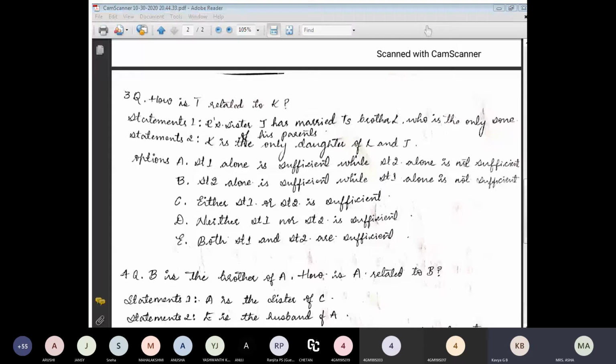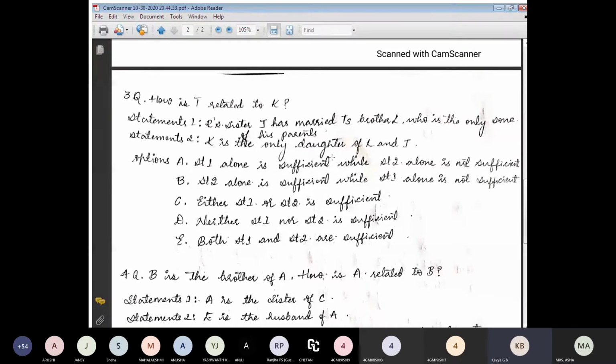By knowing statement 1 and statement 2, from statement 1 we know that L is T's brother, and J's husband. Here we come to know that T is a female, since L is the only son of his parents, so T is L's sister. And here also we can know that T is a female.